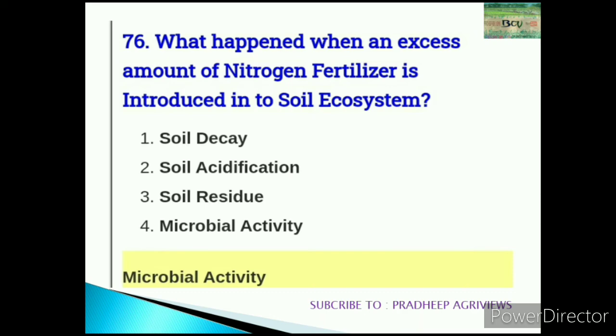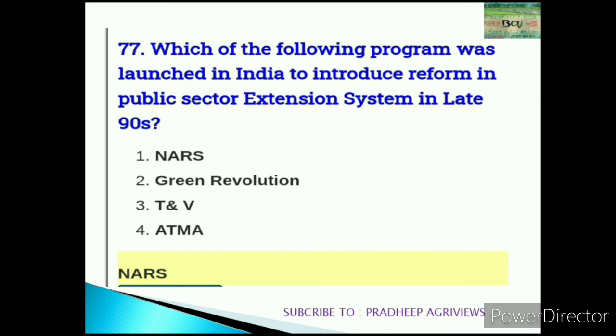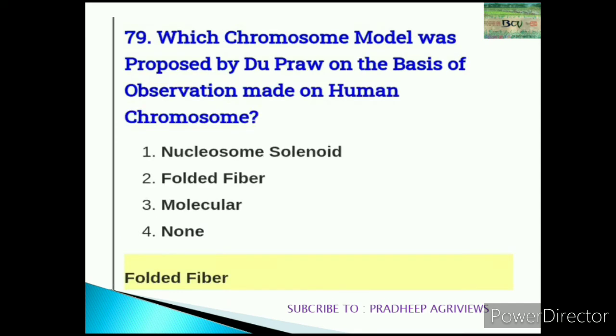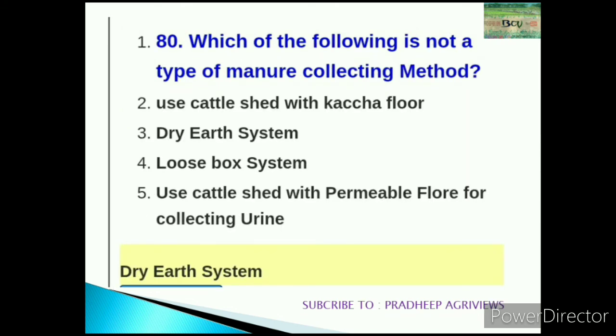Microbial activity. 77. Which of the following program was launched in India to introduce reform in public sector extension system in the late 90s? NARS, National Agriculture Research System. 78. Somatic embryo generated plant is called a clone. 79. Which chromosome model was proposed by Du Pro on the basis of observation made on human chromosome? Folded fiber. 80. Which of the following is not a type of manure collecting method? Dry earth system is the right option.